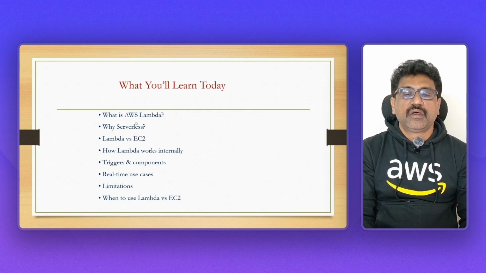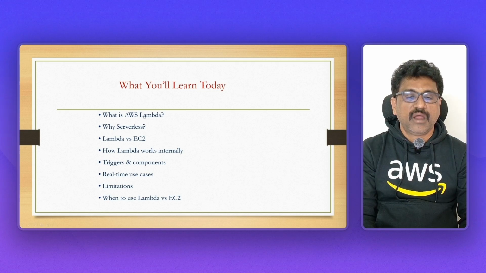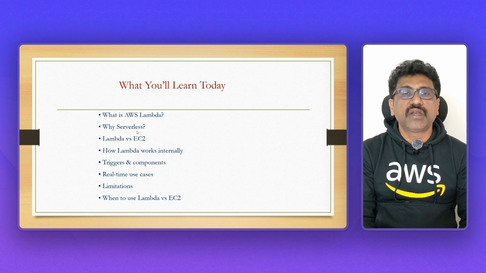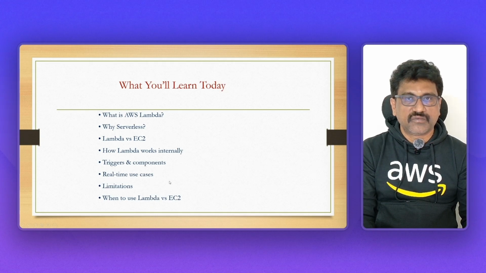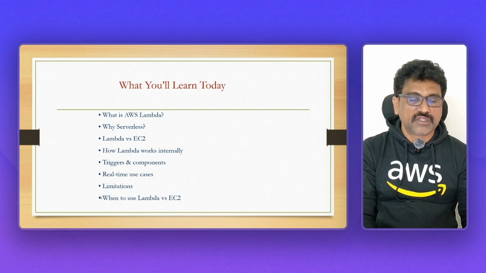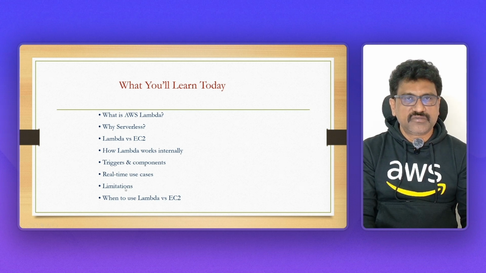Here, in today's session, we will learn what is AWS Lambda and why serverless. Lambda function is a serverless service. And why we call it serverless, we will see. And Lambda versus EC2, I told you, I will explain that. And how Lambda works internally, we'll see. And triggers and components, how it will trigger. And I will show you practically also. So real-time use cases, where we will use Lambda, where we will use EC2, we'll see that. And limitations. There are some limitations for AWS Lambda. So what are those limitations also we'll see.